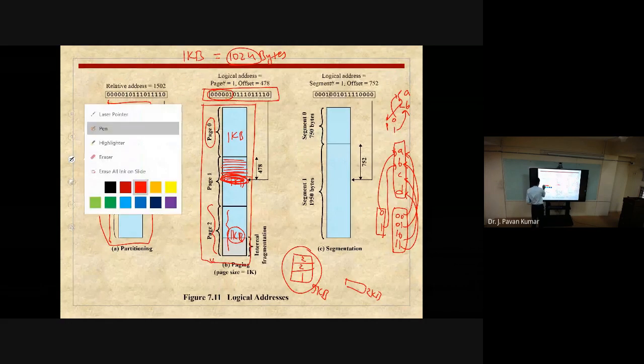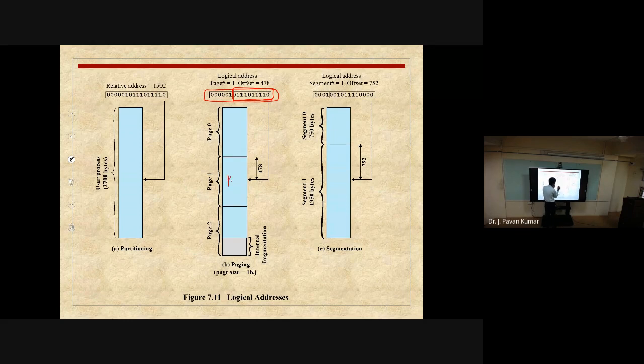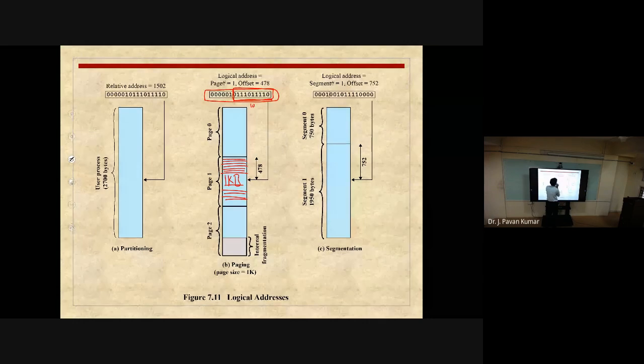Here we are having the logical address. This we will use to identify one of the 1024 addresses. Each page is having the size as 1 KB, so we will be having 1024 bytes here. Like this, 1024 bytes we will be having. Now to identify one of the 1024 bytes, how many bits we require? 10 bits we require. So total logical address is 16 bits.